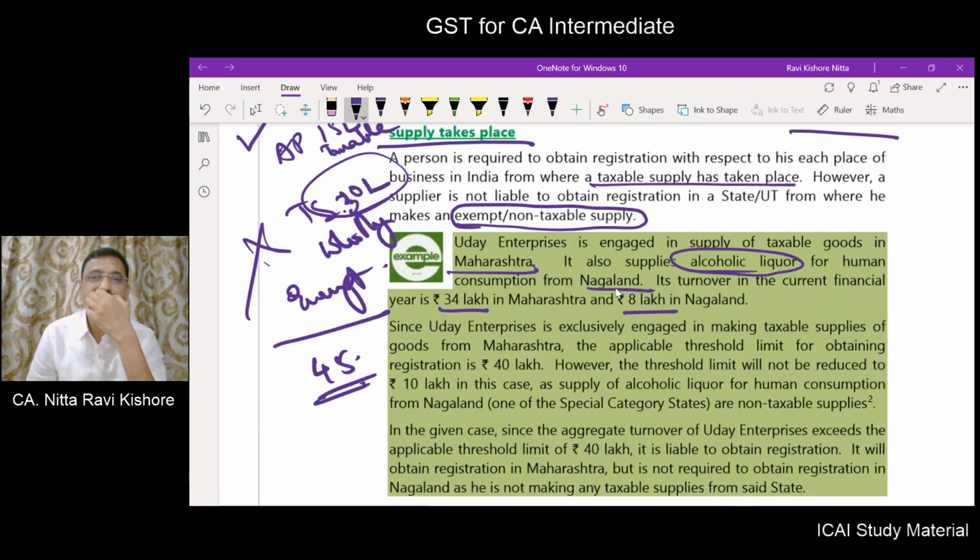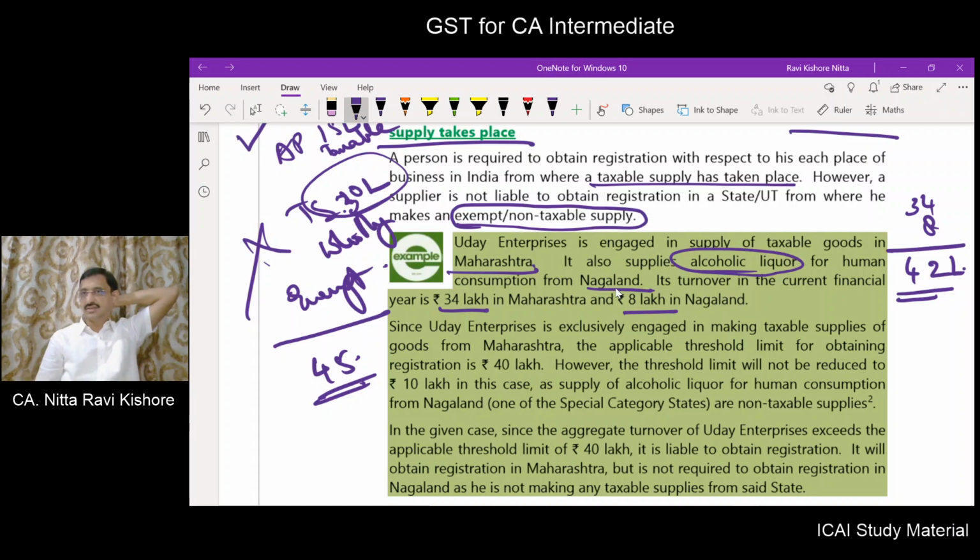Now, first of all, you calculate the aggregate turnover on an all India basis, including everything, which is 34 plus 8, that is 42 lakhs. Now, here the turnover exceeded 40 lakhs, right?